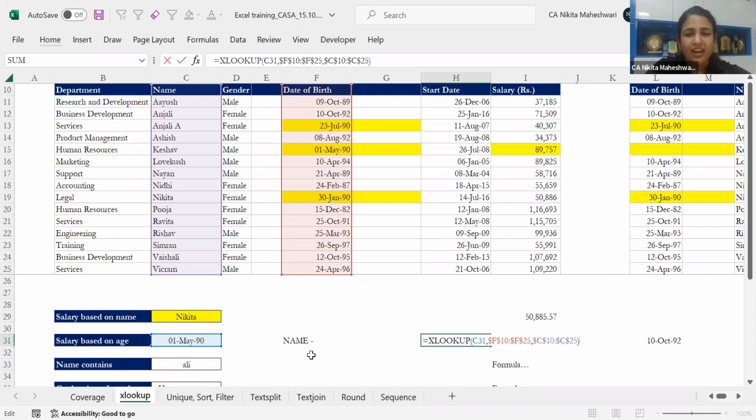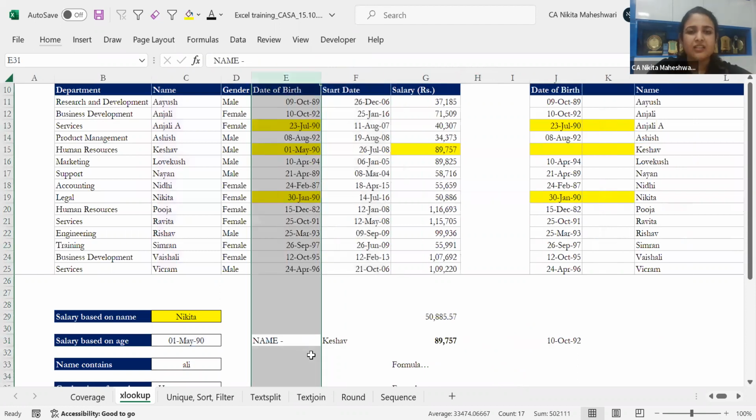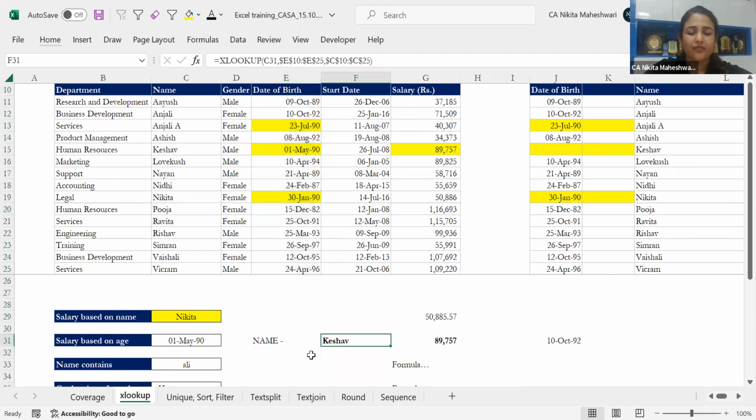You have to give it a try one or two times. If you do it now, you will get a very good, easy answer, and you will never go back to VLOOKUP. I've not used VLOOKUP in the past year or maybe year and a half at all. So XLOOKUP is that powerful, and you'll get your answers quite precisely.